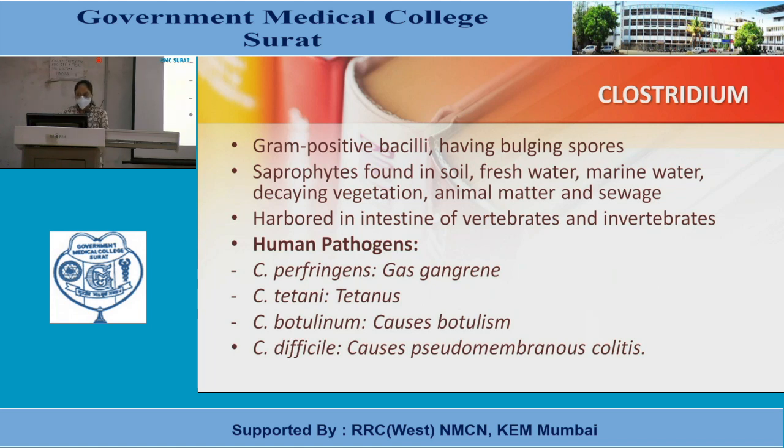Human pathogens among Clostridia are Clostridium perfringens, which causes gas gangrene. Clostridium tetani causes the disease tetanus. Clostridium botulinum causes botulism, and Clostridium difficile causes pseudomembranous colitis.